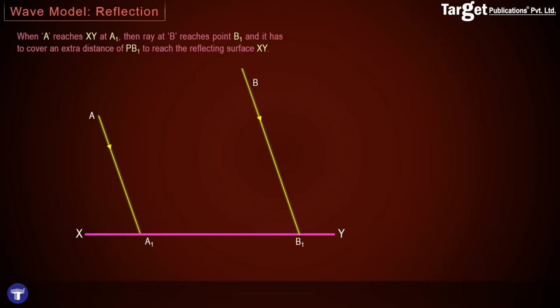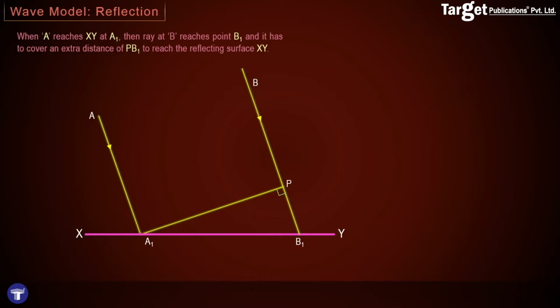So how exactly will a wave front look in the same situation? The wave front will be drawn perpendicular to the rays of light. In wave theory, you will actually be doing the opposite. You will first draw the wave front, and perpendicular to the wave front will be the rays of light. So A1P is here a planar wave front that we have drawn, which is representing the light which is coming and going to fall on the reflecting surface XY.